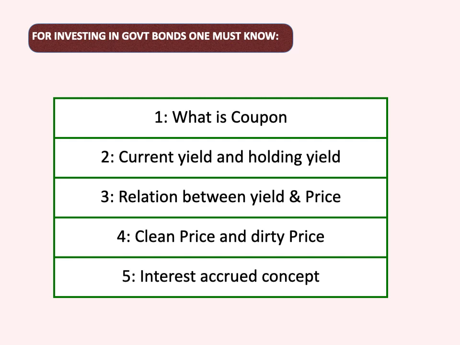Then, what is the relation between yield and price? When yield comes down, the price goes up. That is the inverse relation between yield and price. Then we should also know what is the clean price and dirty price. Clean price is the price which is seen on the platform, that is, a 100 rupee security traded at 96 rupees. So I say 96 rupees is the clean price. But when there is a broken period interest of 2 rupees, and I add this 2 rupees to 96, that 98 becomes the dirty price. This is the interest accrued concept we need to understand.